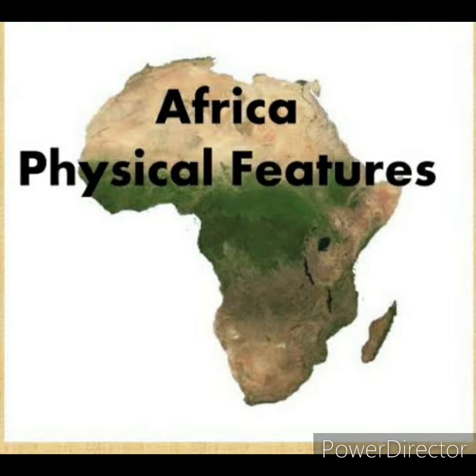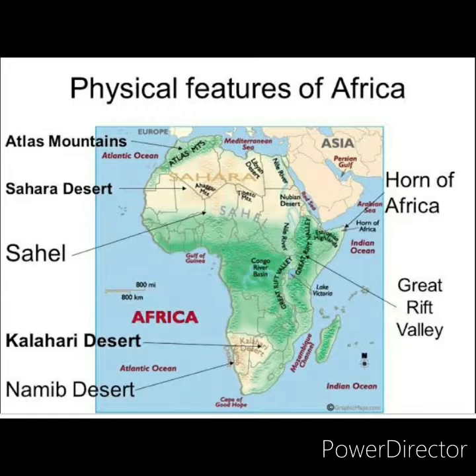Now you are going to learn about physiographic divisions of Africa. Africa consists of a mixture of landforms such as mountains, plateaus and plains. All the continents consist of these. Madagascar is the major island of Africa.